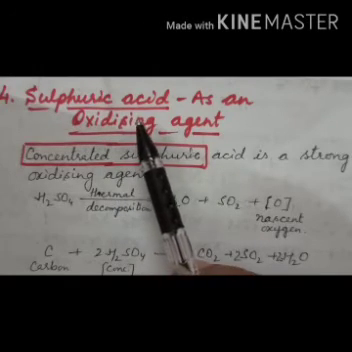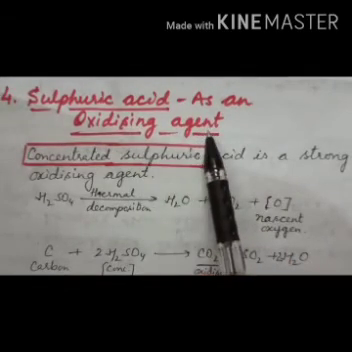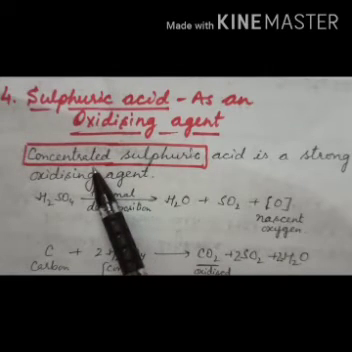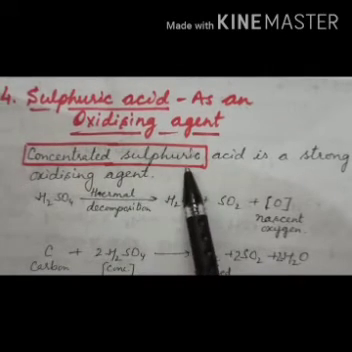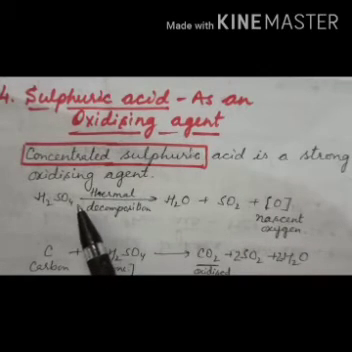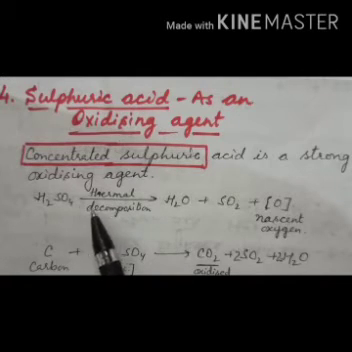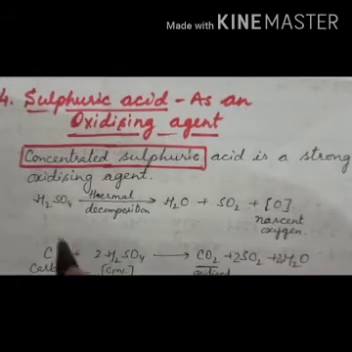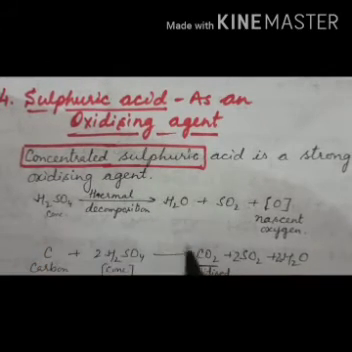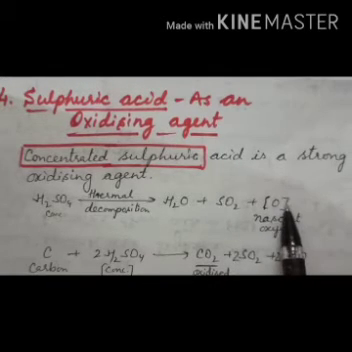Now, the fourth chemical property of sulfuric acid is that it acts as an oxidizing agent. Here again we are talking about concentrated sulfuric acid. Concentrated sulfuric acid is a strong oxidizing agent, because on thermal decomposition it decomposes into water, sulfur dioxide and nascent oxygen, and this nascent oxygen can oxidize metals, non-metals and inorganic salts.